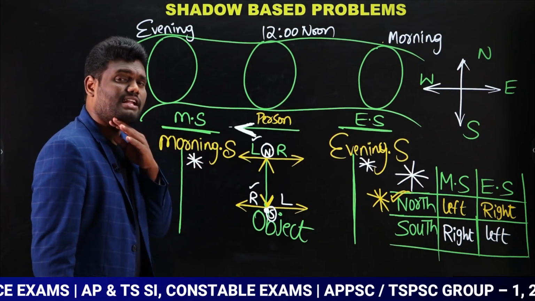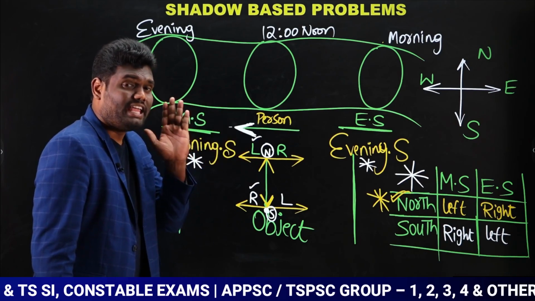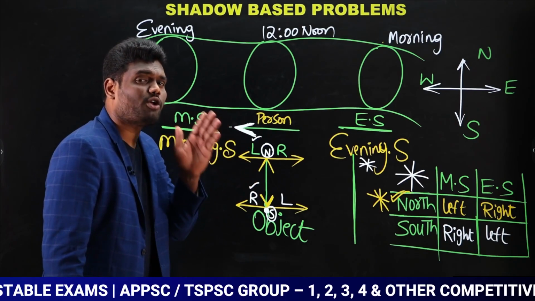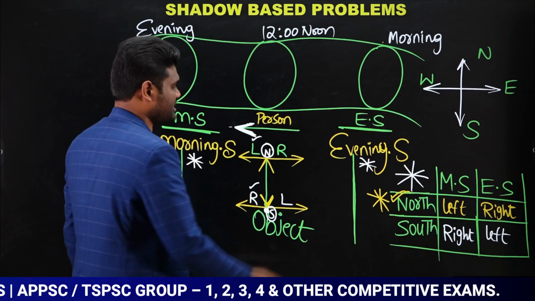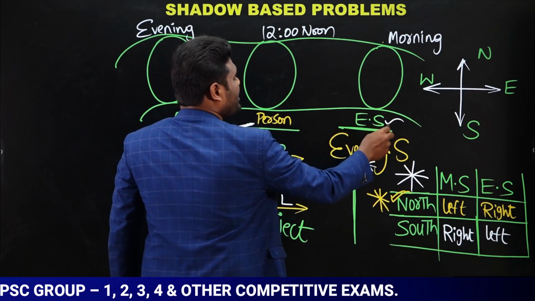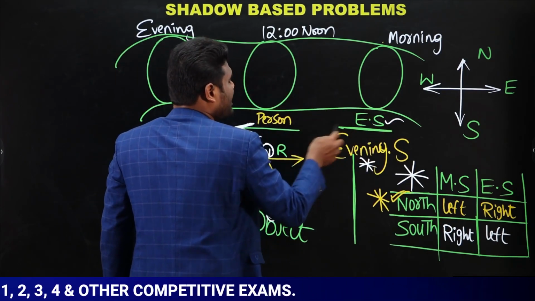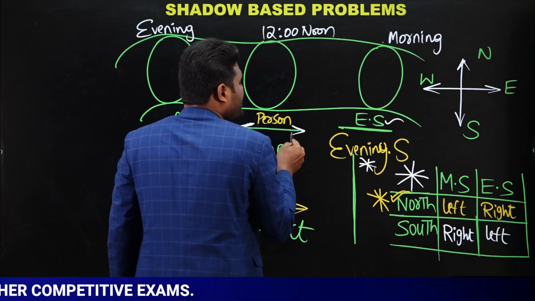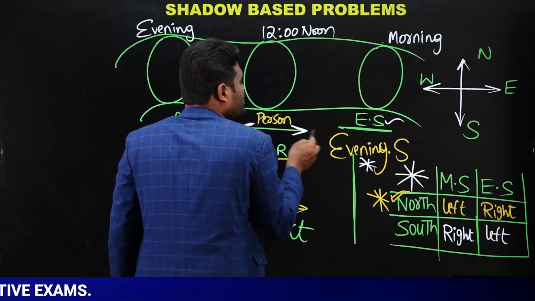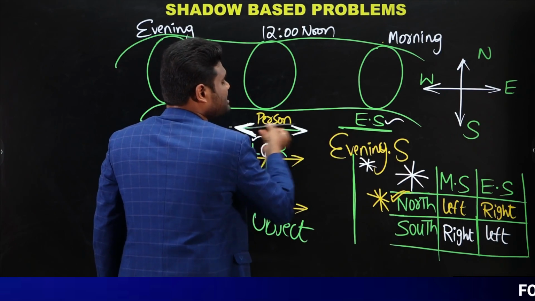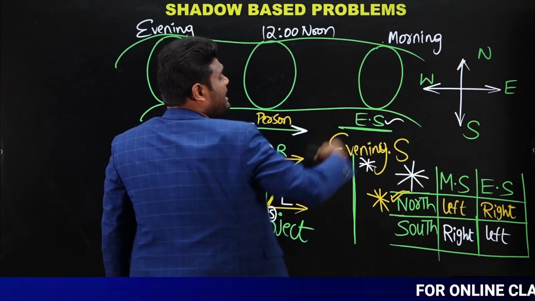Now the question is this way. One evening, a person found his shadow in his front. Evening shadow in front means the person is facing which direction? This is the evening shadow, and the evening shadow will always be here only. The evening shadow is on the front, so the person is facing this direction, which is nothing but the east direction.